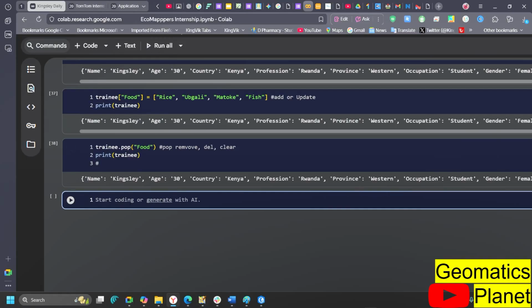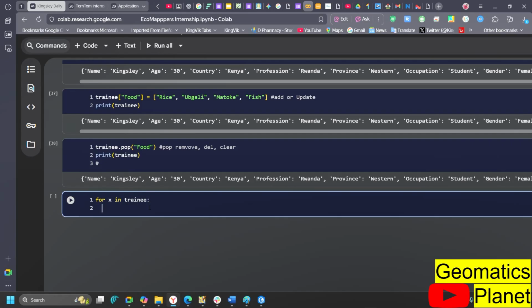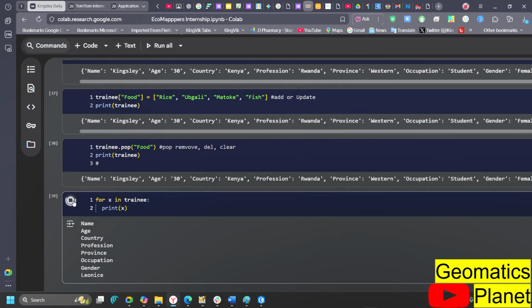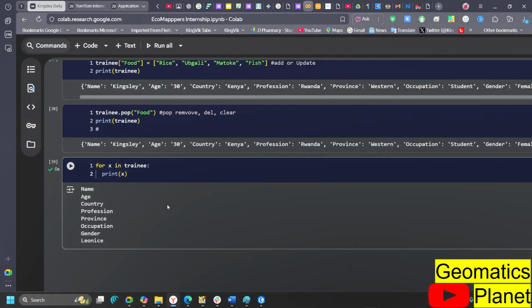So in this way, if you go into this and say for x in trainee, print x, and let's run this. This is where I want to answer Lydia's question that she asked me earlier.